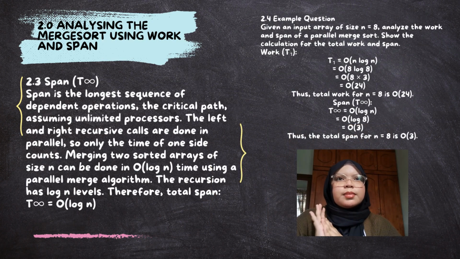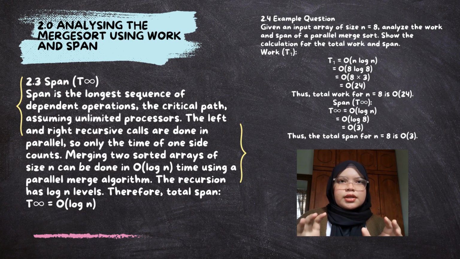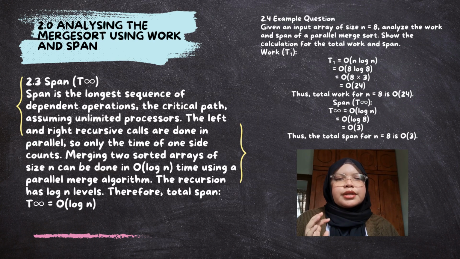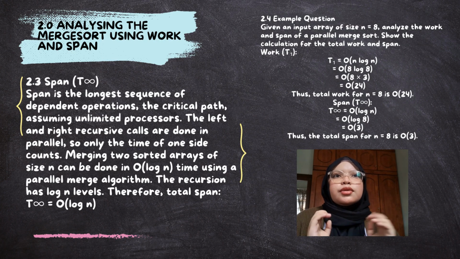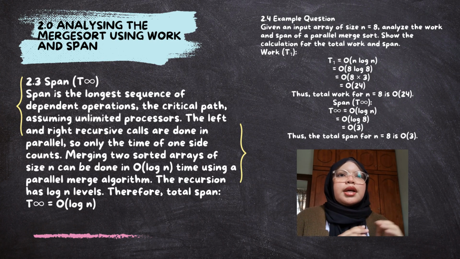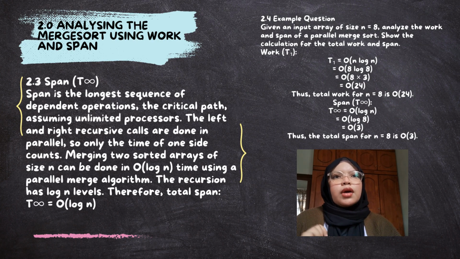Alright, next we go to the span, which is T infinity. Span is the longest sequence of dependent operations, the critical path. Assuming unlimited processors, the left and right recursive calls are done in parallel, so only the time of one side counts. Merging two sorted arrays of size n can be done in big O log n time using a parallel merge algorithm. The recursion has log n levels, therefore total span T infinity equals big O log n.